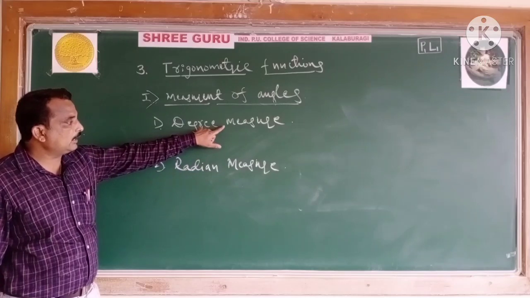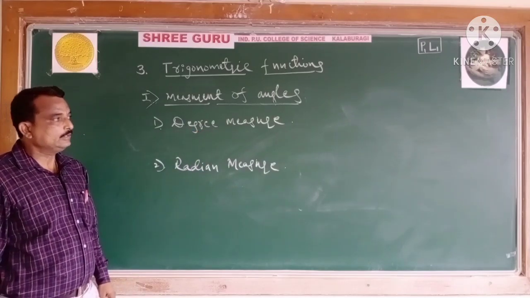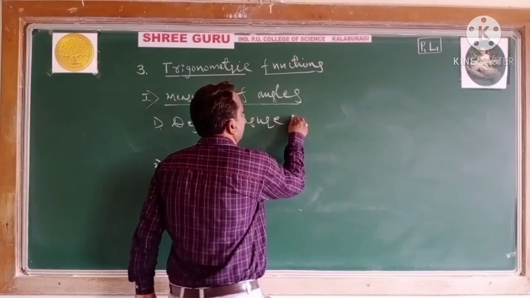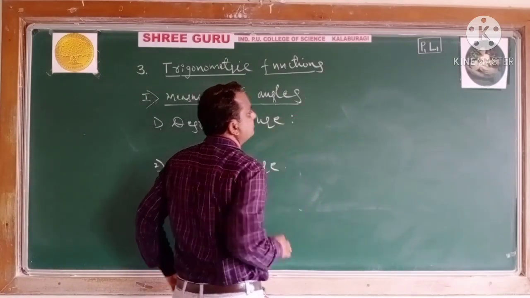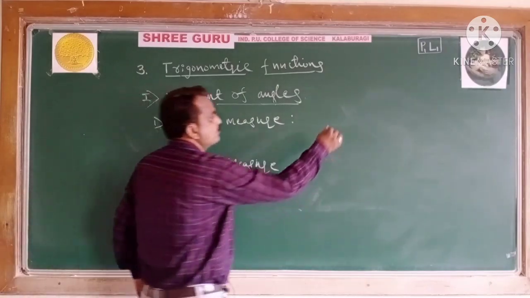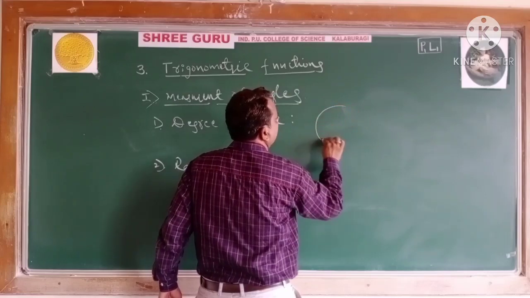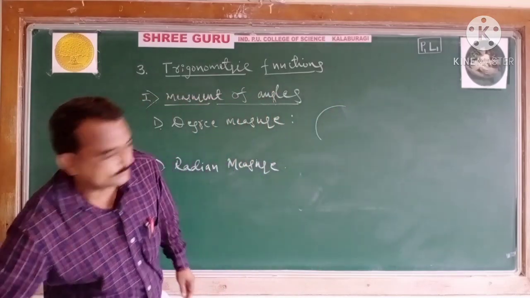You are already familiar with this degree measure. Let us discuss the degree measure also. See how the degree measure is measured. I will draw a circle.